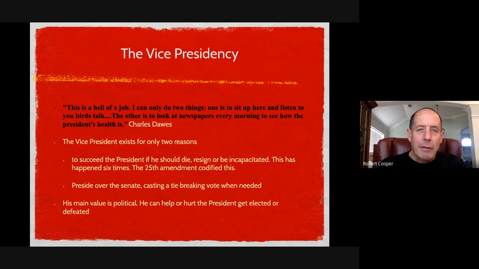At times they're kind of like just a figurehead. They speak, they go to meetings, they represent the United States around the world, but there's really not a lot of power in the vice presidency. You don't see a lot of people being elected president after they were vice president.